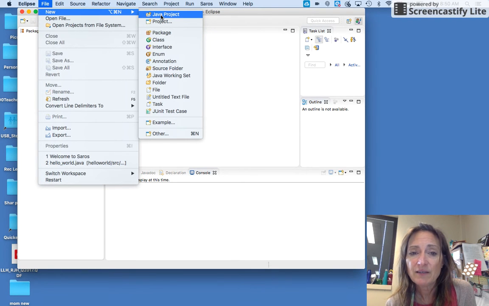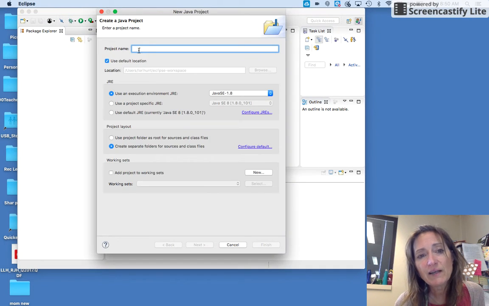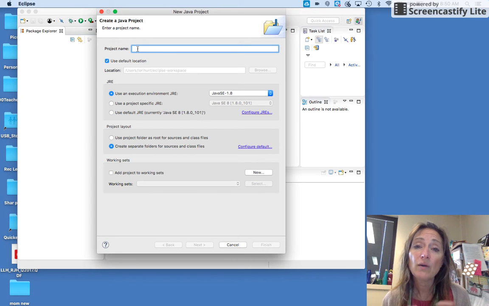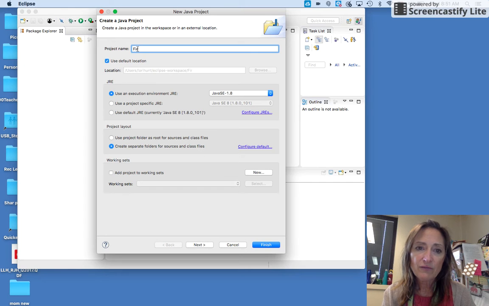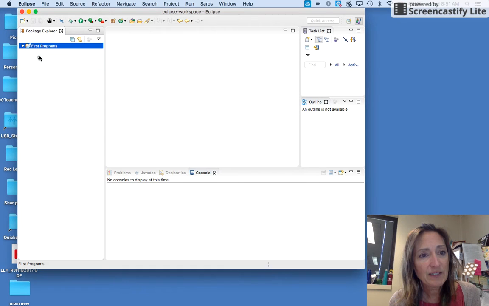Java project. Basically, this is just going to ask me what's the name of the folder where I want to store all of my stuff. So I'll call this first space programs. This is just the name of a folder, so you can name it like you would name any other folder, and try to make it something useful to yourself. And then I click Finish, and I see it showed up as a folder over here.